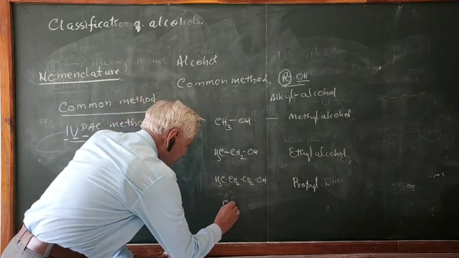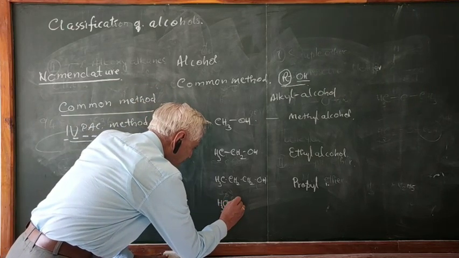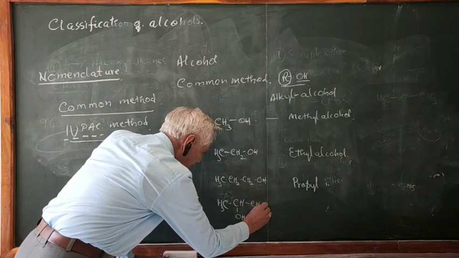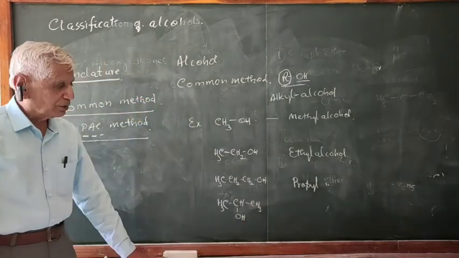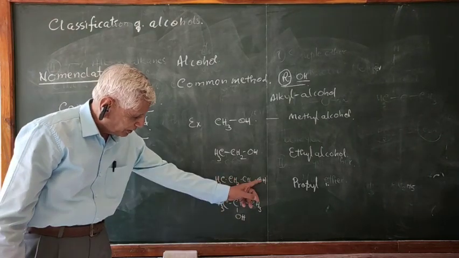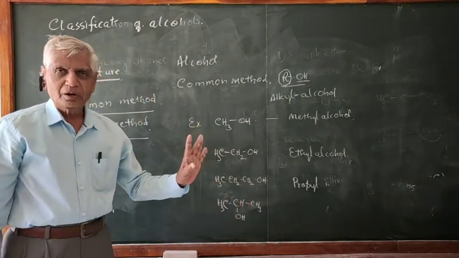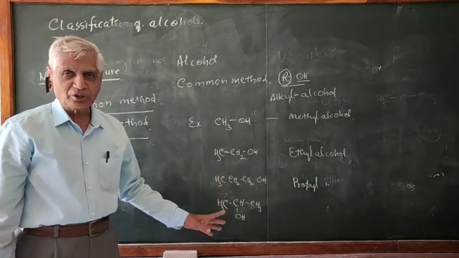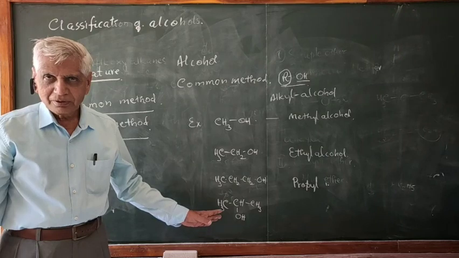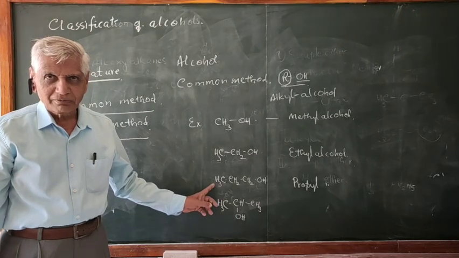Similarly, this compound, CH3 CHOH CH3. Again, it has the same three carbons, 1, 2, 3, and the same OH. They have the same formula, but the structure is different. Therefore, this is how they are connected to each other.